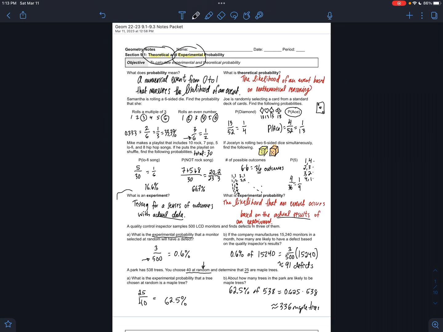Okay? So thanks for making it to the end. I think this will be worth it for you. Really, the big thing you want to take away from this is the difference between theoretical and experimental.